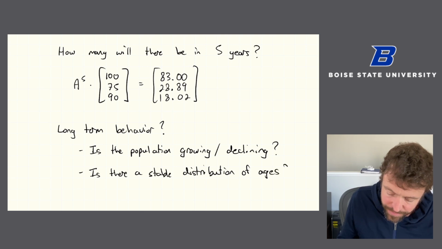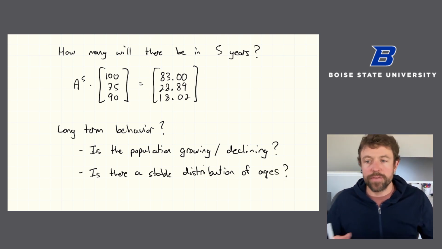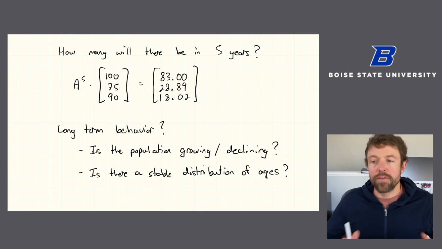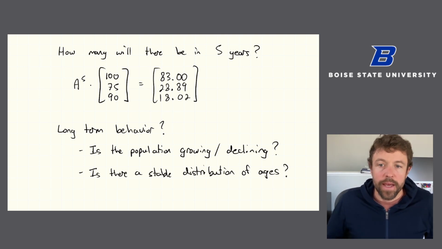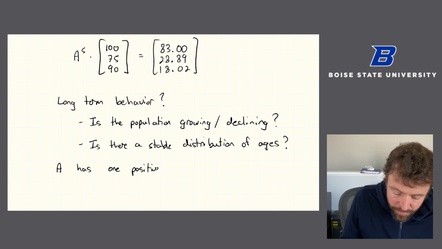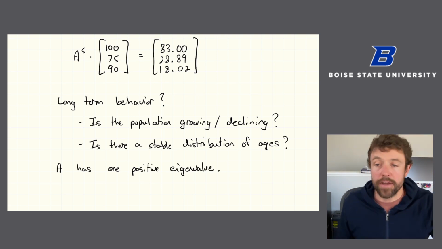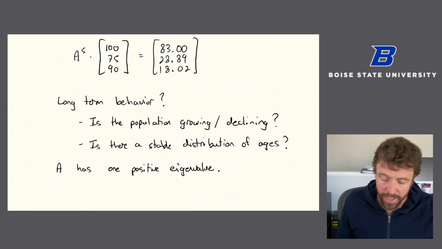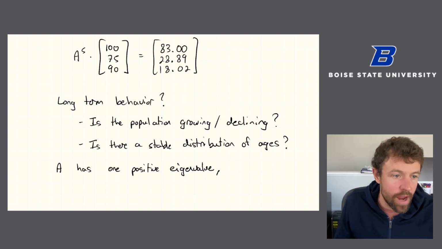So that is to say, even if the population is growing or declining, so the numbers of each age are changing, maybe in the long run, 50% are age 0, 25% are age 1, 25% are age 2, even though it's growing or declining. And to look at the long-term behavior of the matrix, we look at its eigenvalues and eigenvectors. So this matrix A has only one positive eigenvalue. It has complex eigenvalues. In this case, it doesn't have negative eigenvalues, but that would be possible. But it has one positive eigenvalue, and that eigenvalue is, if I round,